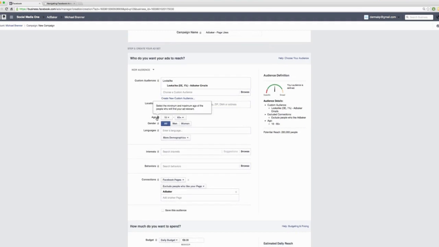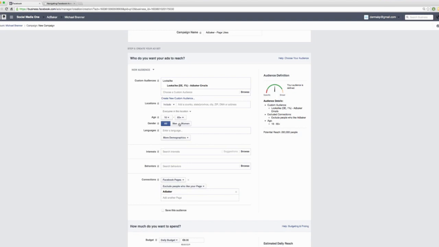Same about age, the age group. Keep this pretty broad unless there's a particular reason to target a very specific age group. If you know that your buyers are only between 30 and 50 years old, if you know that's the age group that will buy from you, and the 18-year-olds just joined your fan page for fun, or just joined your email list because they wanted to claim the freebie, but they will never become your customers, then go ahead and narrow down this section to the age group that you want to target.